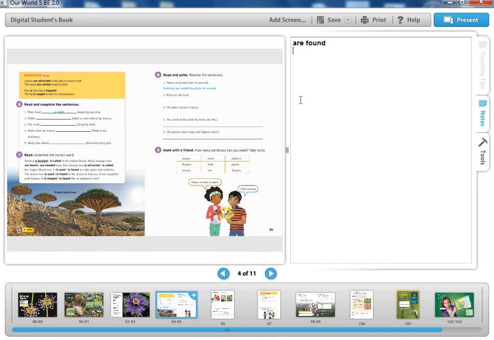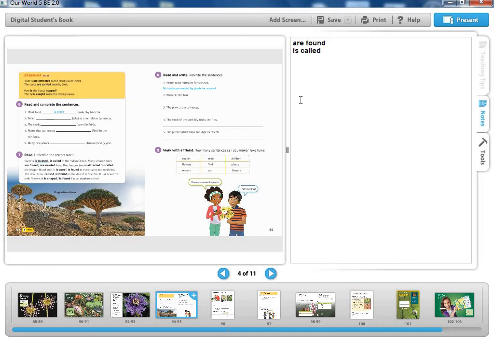One famous tree is attracted or is called the dragon blood tree. Attract means get the attention. But we want to know the name of the tree, so this one is called. The name of the famous tree is the dragon blood tree.